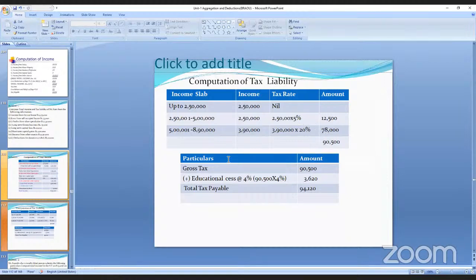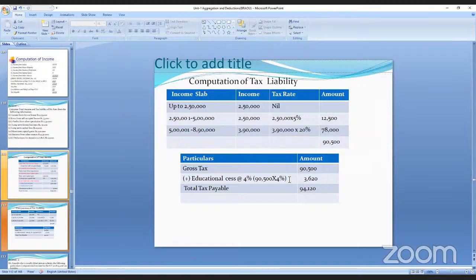Then the total tax is 90,500. Education cess, 90,500 into 4%, is 3,620. 4% means education cess and other cess, 3 plus 1, 4%.